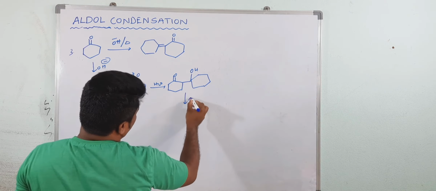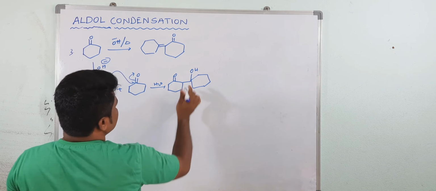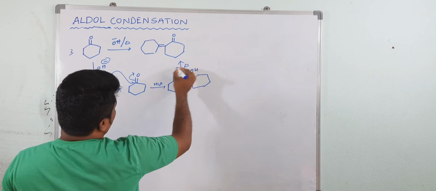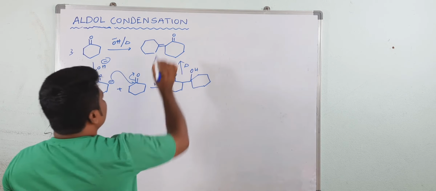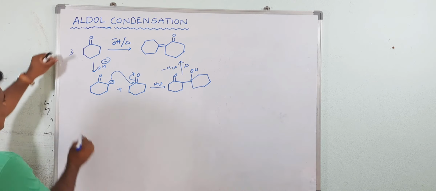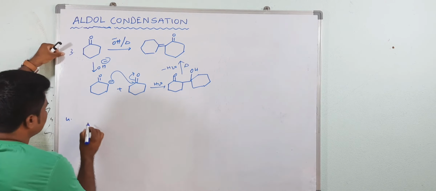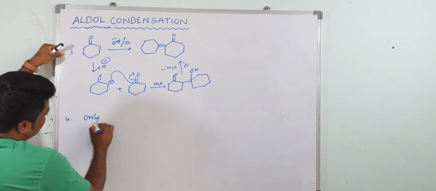Then after heating, removal of a water molecule will take place, and you get an alpha beta unsaturated carbonyl compound. Next, fourth example. See, only cyclic